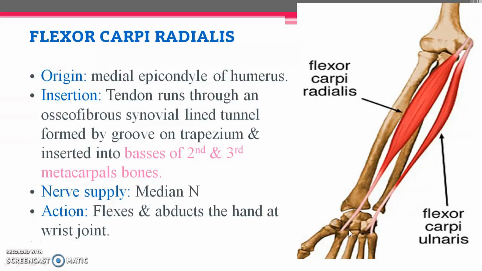So origin from medial epicondyle of humerus, insertion into metacarpal bases, that is second and third metacarpal bone. Nerve supply of this muscle is by median nerve. The action of this muscle mainly is flexion, and along with that it abducts the hand at the wrist joint. So flexion in the forearm region, abduction of the hand at the wrist joint region. Near the wrist joint we will have abduction made by this muscle. So this is all about flexor carpi radialis.